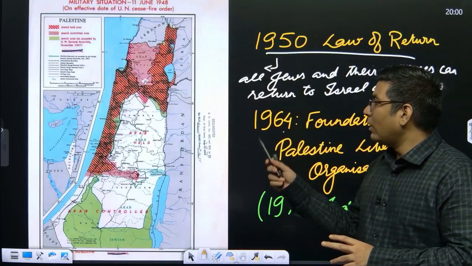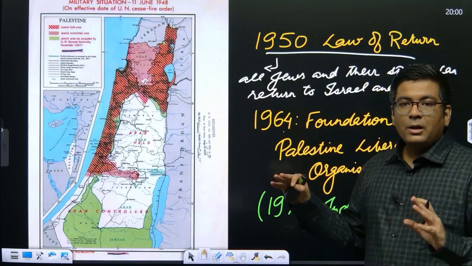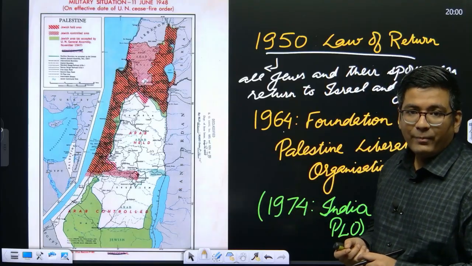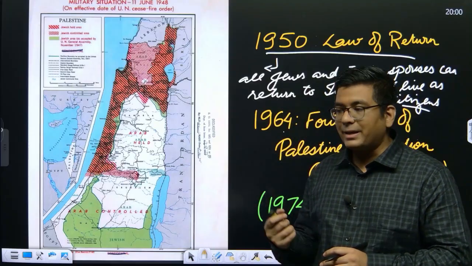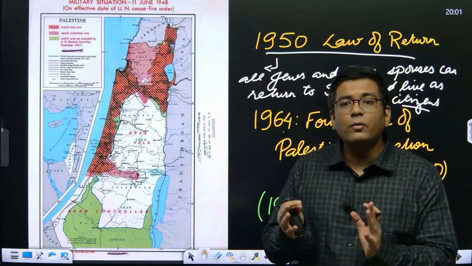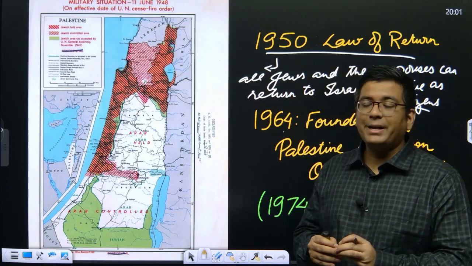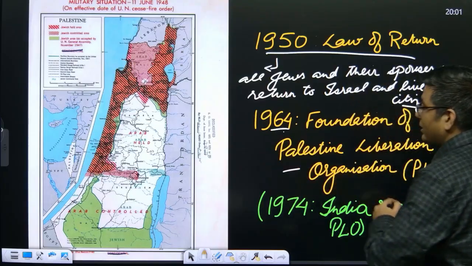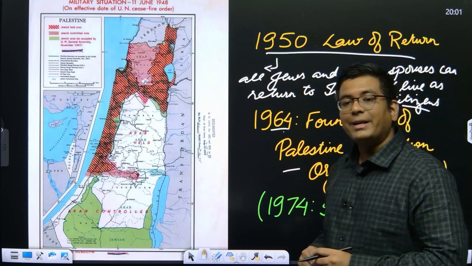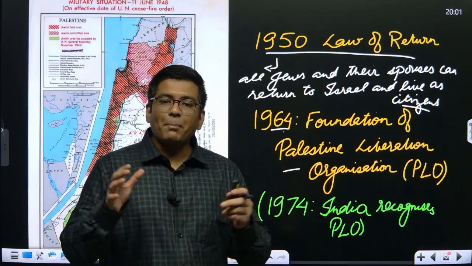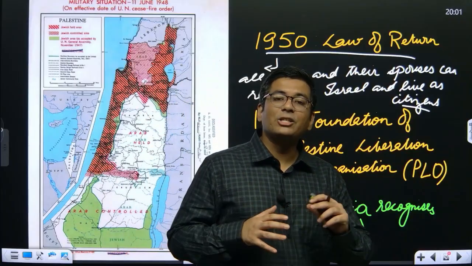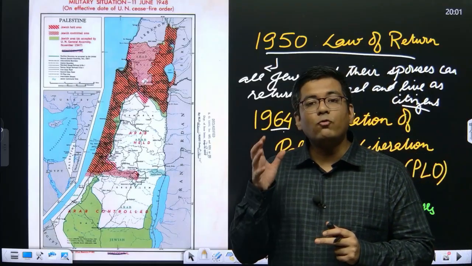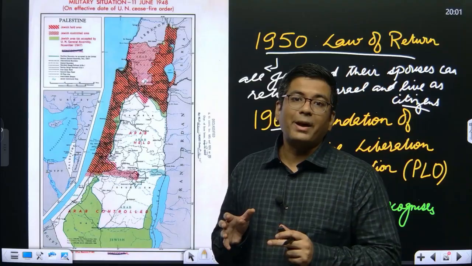After this, the Arab world wants to ensure that Palestine gets its rightful place back. It wants to wrest control of this entire region, and a lot of calculations and alliances are being made to make this happen. In 1964 comes the foundation called the Palestine Liberation Organization, PLO. The PLO is a collection of multiple nationalist organizations of Palestine, which have one orientation: we want statehood of Palestine back.